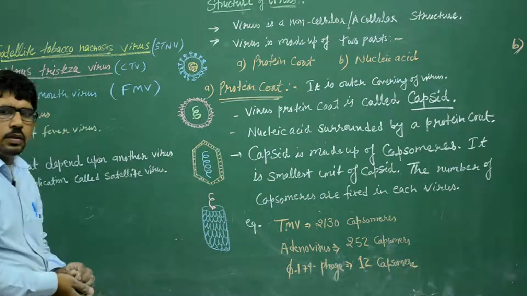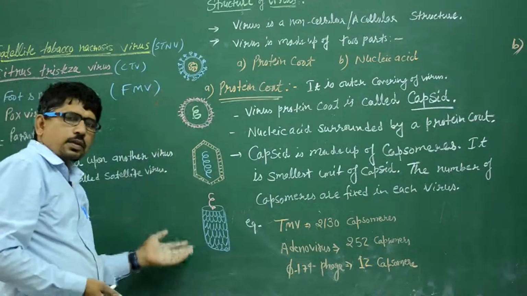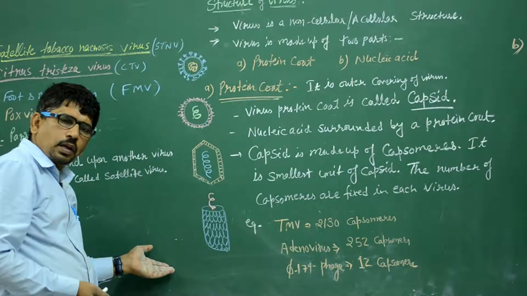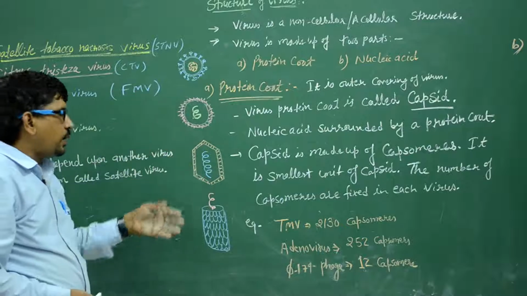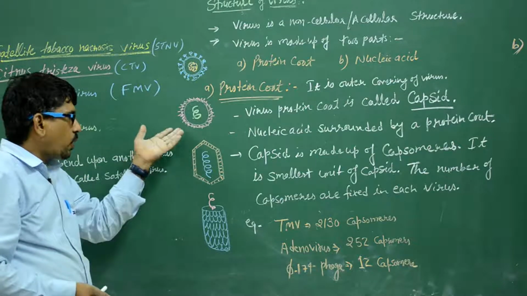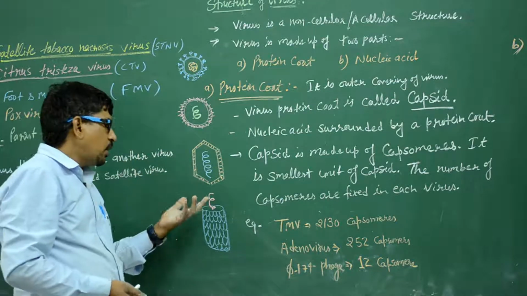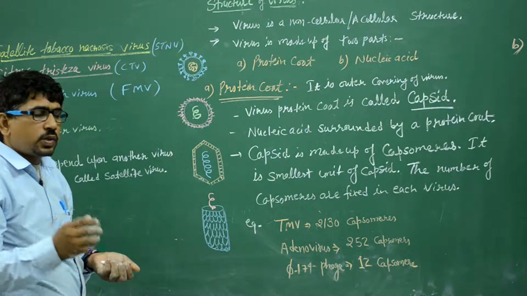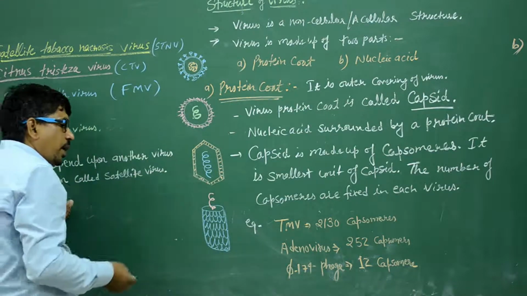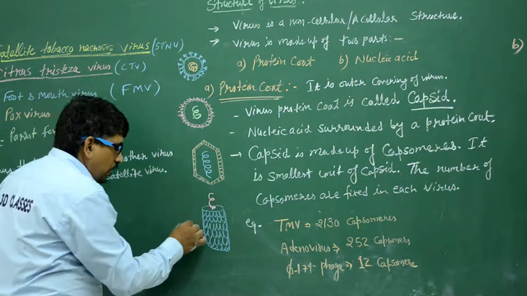So these are the different types of viruses. Clear? Each and every virus, like SIV, which is spherical, like pox virus, like a bacteriophage, like TMV, both plant and animal viruses, both types of viruses. These are the viruses, and each and every virus contains two parts.